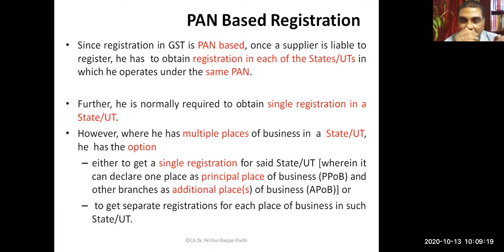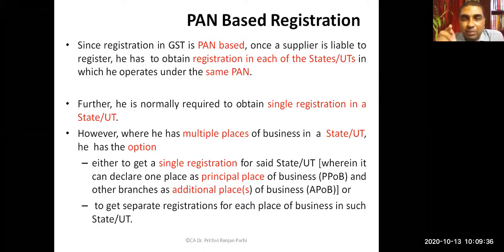For example, let us say you are having a place of business in Odisha. You are also having a place of business in Bihar. You are having a place of business in West Bengal. Tell me how many registrations you should obtain? So 3. 3 registrations you need to obtain.